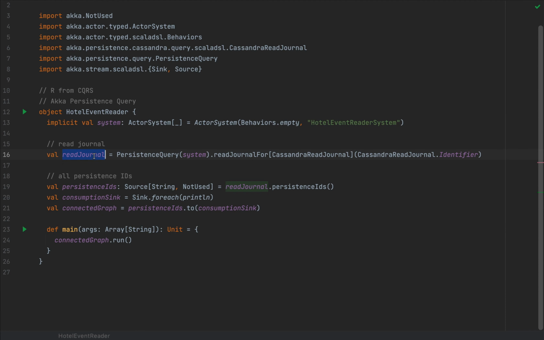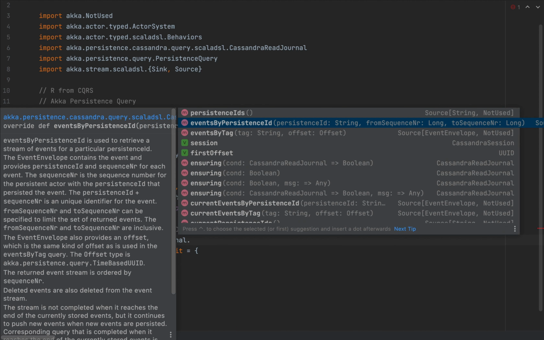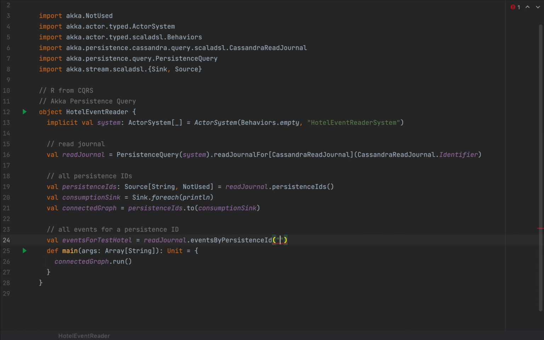Now, this read journal is very powerful because not only can it fetch all the persistence IDs, but it can also fetch all events for a persistence ID. So for instance, if I want all the events associated to my test hotel, let's call this events for test hotel as read journal dot events by persistence ID, and I'm going to pass my persistence ID test hotel.